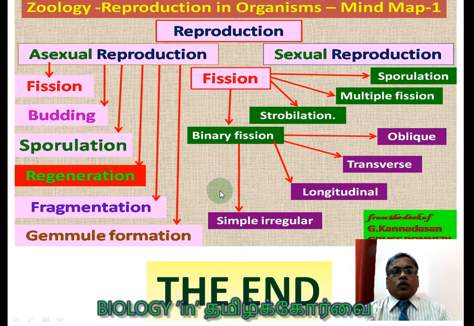So far what we have learned: budding, regeneration, fragmentation, gemmule formation. All these four we learned. Sporulation was already learnt in video 1, student.